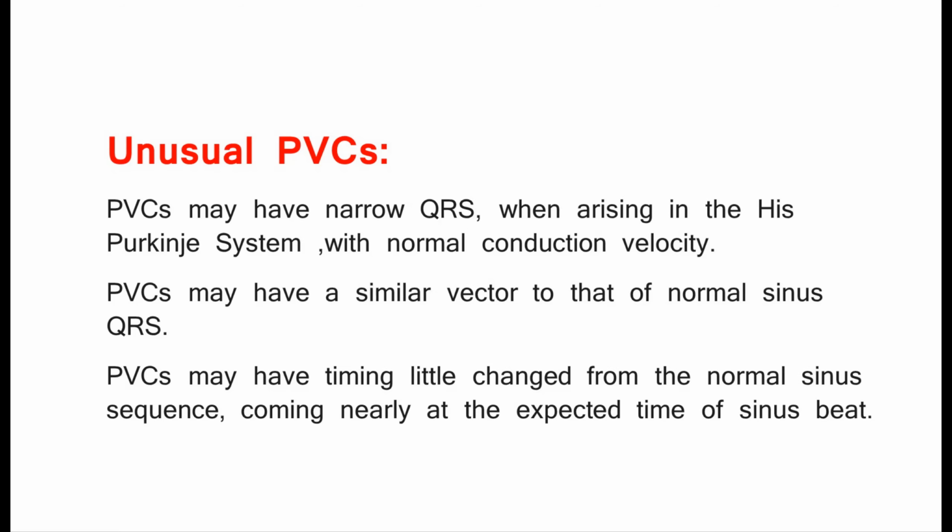Unusual PVCs. PVCs may have narrow QRS, when arising in the His-Purkinje system with normal conduction velocity. PVCs may have a similar vector to that of normal sinus QRS. PVCs may have timing little changed from the normal sinus sequence, coming nearly at the expected time of the sinus beat.